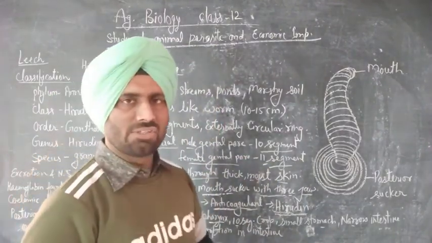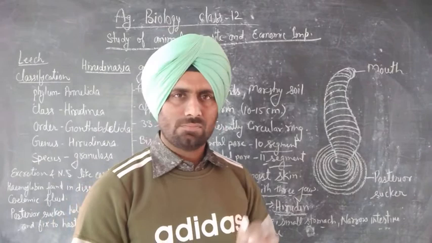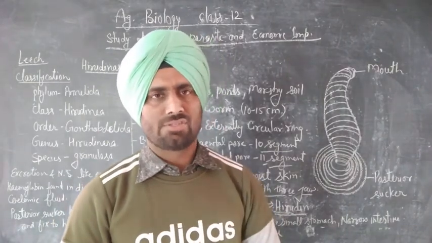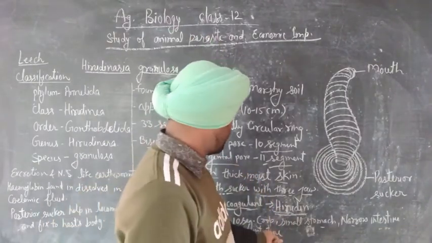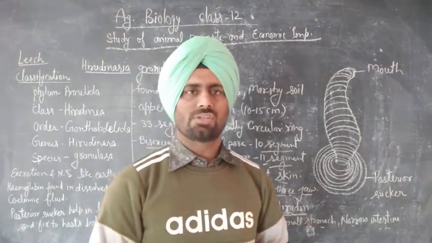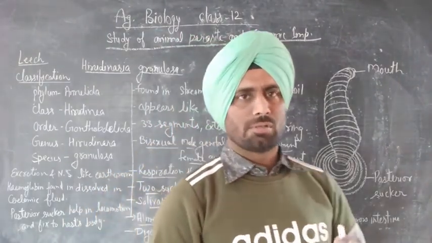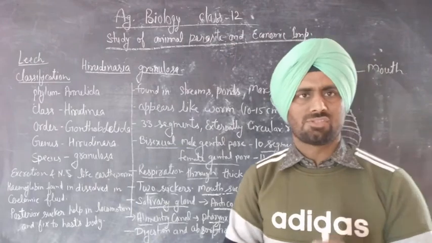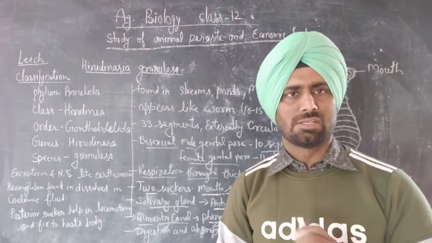The digestion and absorption of the blood take place in the intestine.